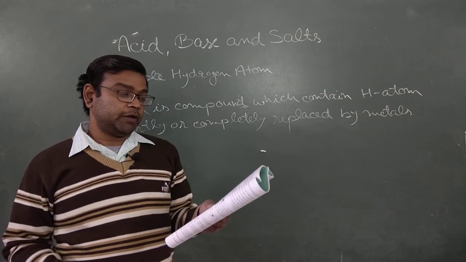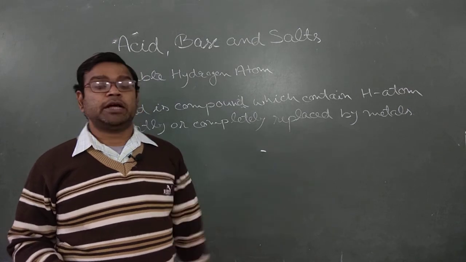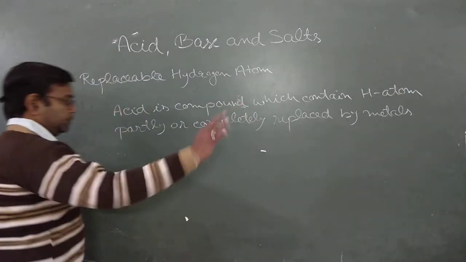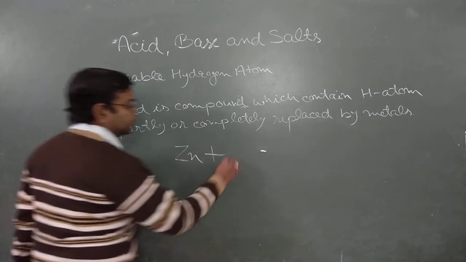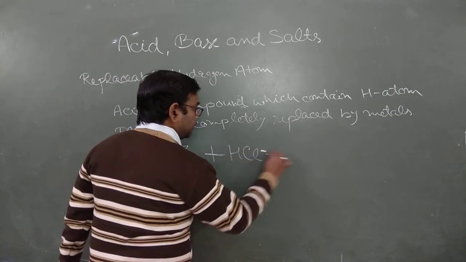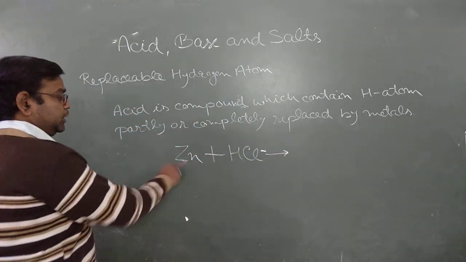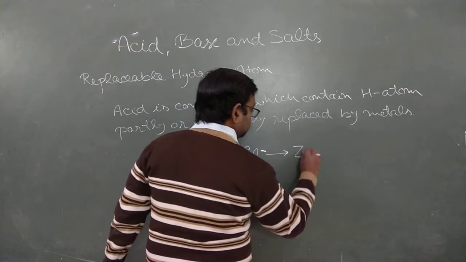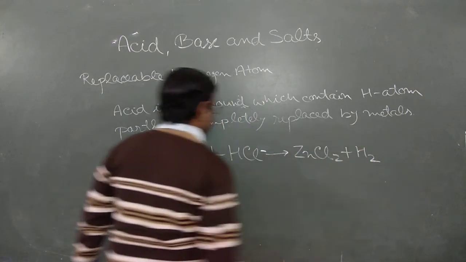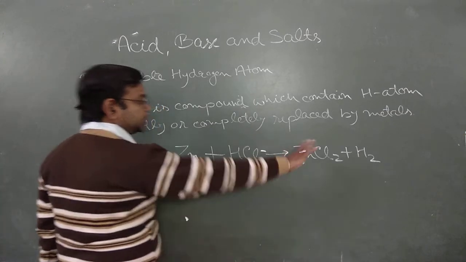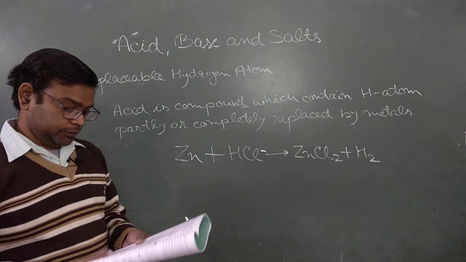The replacement of hydrogen atom of an acid by metal atom or positive radical gives rise to a salt. Means what? Now I am giving you some reaction. Whenever zinc metal reacts with HCl, the hydrogen atom is completely replaced by zinc, and zinc forms ZnCl2, a salt, and releases hydrogen gas. Clear? This is the reaction, though it's not balanced.